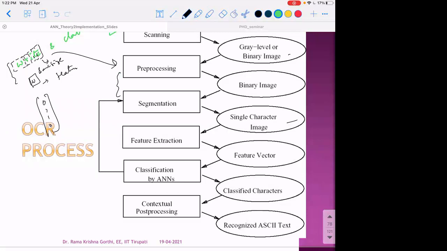Another kind of feature extraction may use HOG, histogram of oriented gradients, and so on. Once we get a feature vector X, we send it to a neural network for classification.